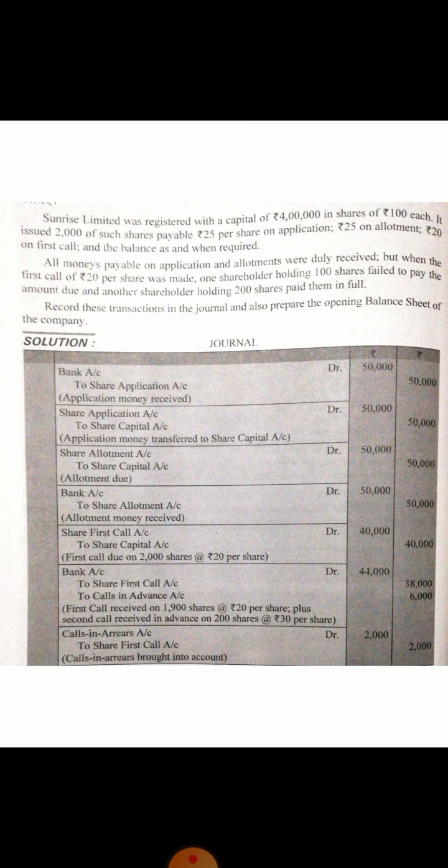Clear? And then if you open a calls in arrear account, then you can record in this way: calls in arrear account debit to share first call account, which is rupees 2,000. Clear?